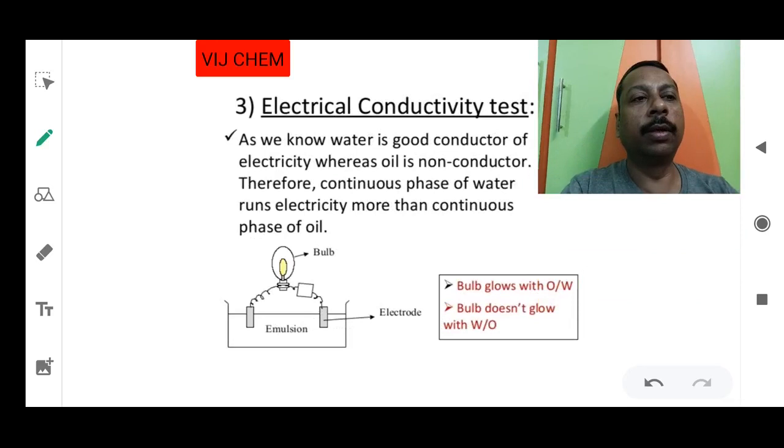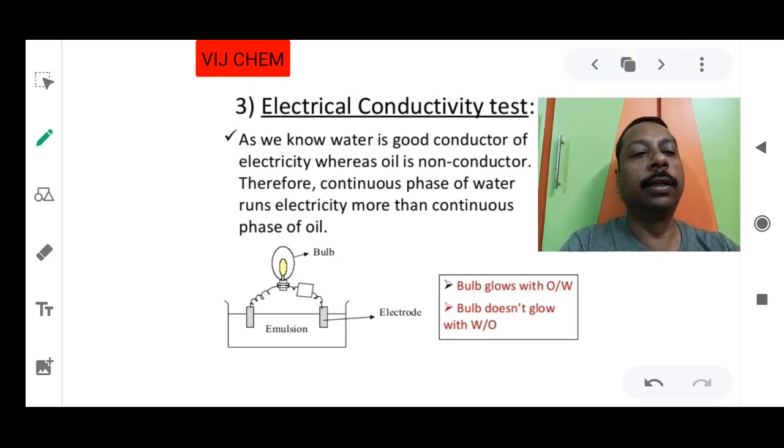A very important test among these three is the electrical conductivity test. As we know, water is a good conductor of electricity, whereas oil is a non-conductor. So if the dispersion medium or continuous phase is water, then electricity will flow at high speed. In a continuous phase of oil, there will be only a little amount of water, therefore little or no conductivity, and the bulb will not glow. So if the bulb is glowing, that means it is oil in water type. If the bulb is not glowing with high intensity, then it is water in oil type.